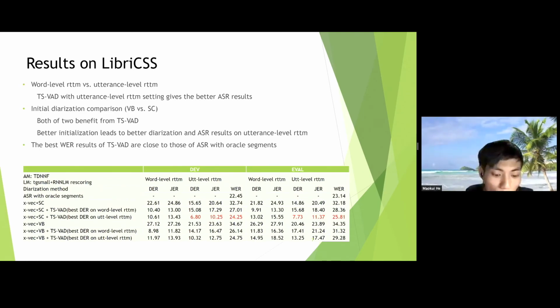With two different initial segmentations, TSVD improves the diarization results, but better initialization leads to better diarization and ASR results with the utterance-level setting. And finally, the best WER results of TSVD are close to those of ASR with oracle segments.